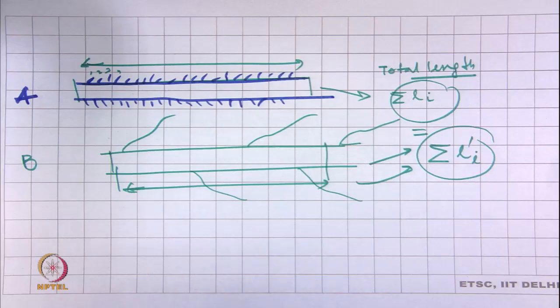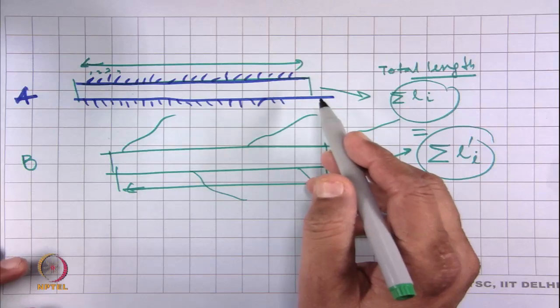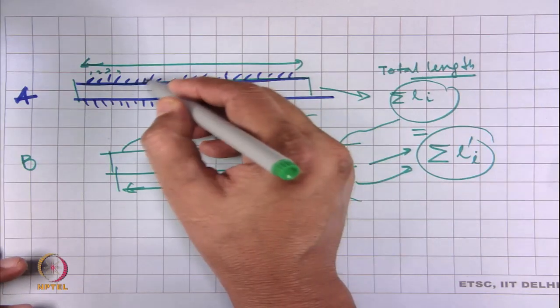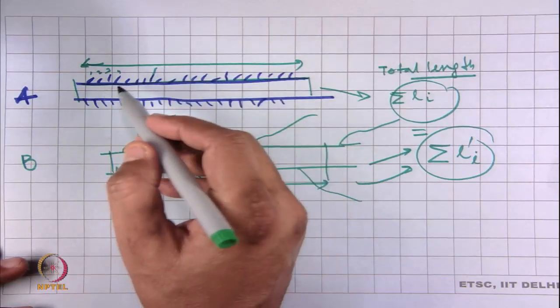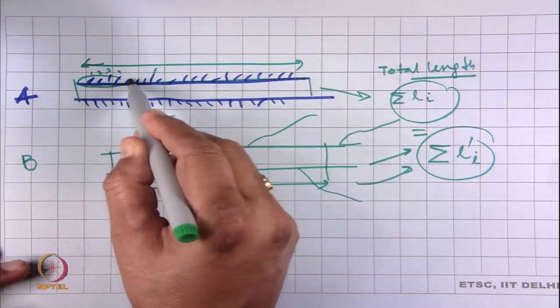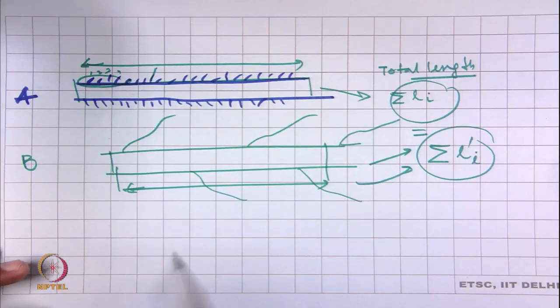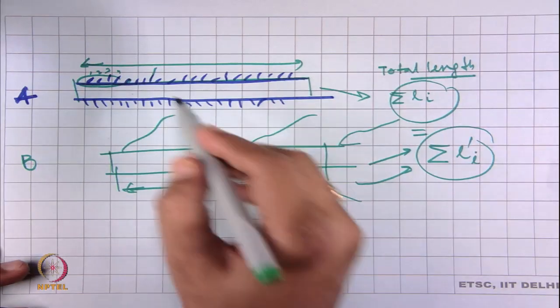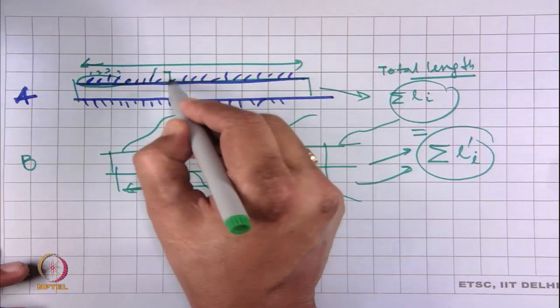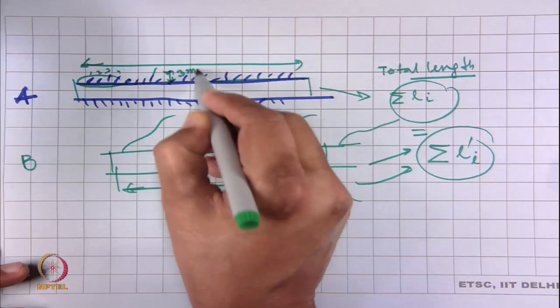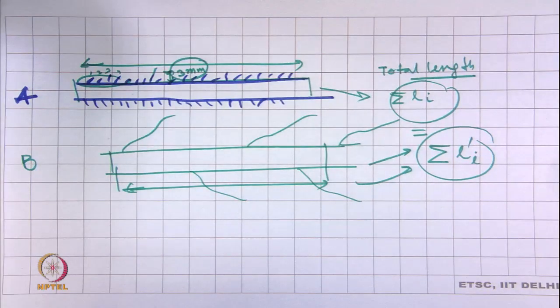To counteract this problem, we can measure the number of hairs protruding beyond a certain specified length. Suppose this is a length of 3 millimeter. We will measure the number of hairs longer than 3 millimeter. This will give us an indication of whether the yarns are full of hair.